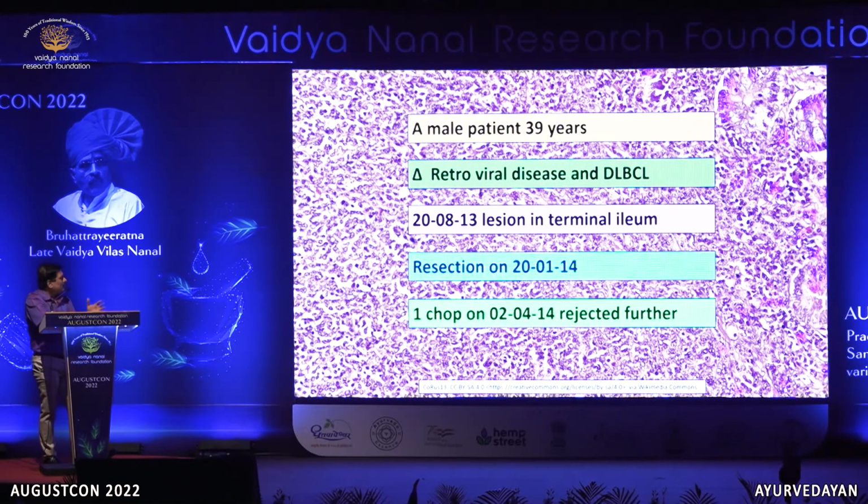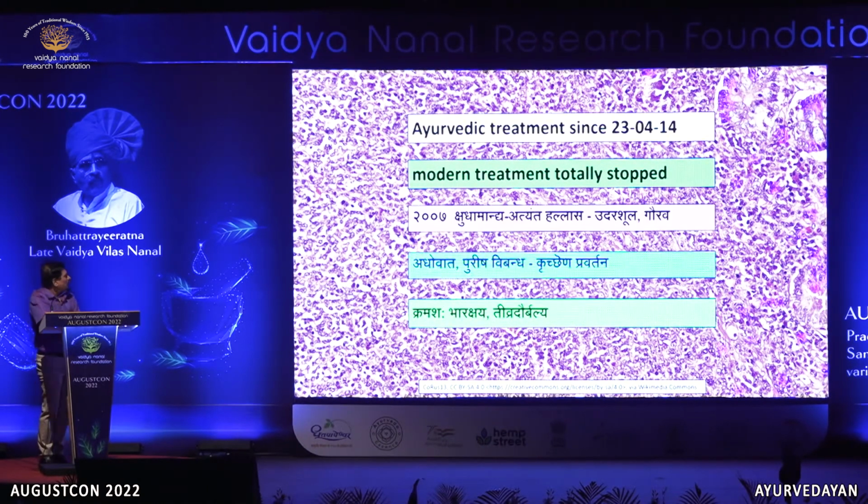But after taking 1 cycle of that, the patient decided that he was not going to continue further. In the words of the patient, he told that if you force me to take that, I will jump from the window and commit suicide, but I will not take that. So then they said, okay, wait, we will find some alternative. So somehow they approached me. He was on Ayurvedic treatment from 23rd April 2014, and onwards he was only on Ayurvedic treatment. That is also very important. He was not on any other treatment. Any other medicine was not continued for him. So modern medicines were stopped.